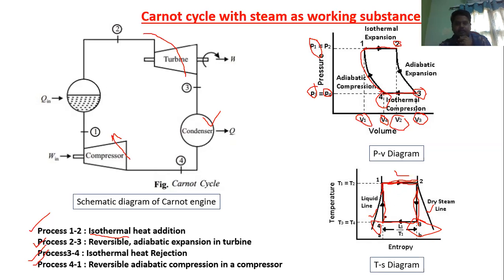Okay, this is regarding the TS diagram. And one more thing: here T1 equals T2. Why? Since it is an isothermal process, T1 equals T2, and also T3 equals T4, since that is also an isothermal process. This is regarding a Carnot cycle with steam as a working substance.